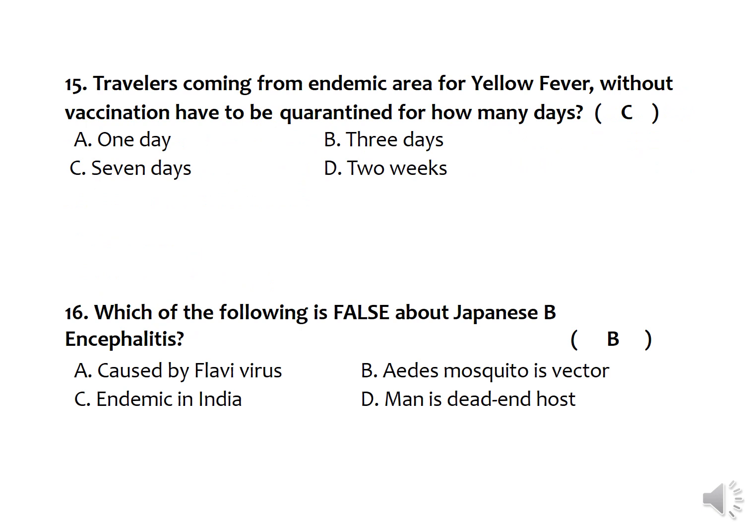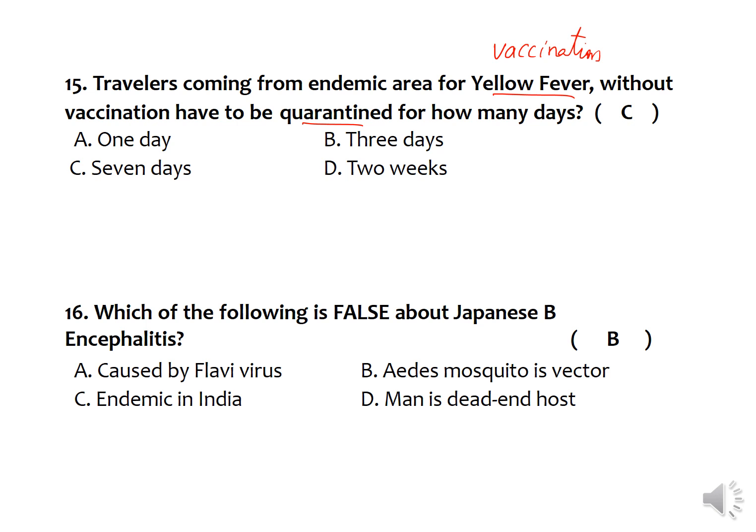Then travelers coming from endemic area for yellow fever without vaccination have to be quarantined for how long? So the yellow fever is an arboviral infection, which is not seen in India, but this disease is very common in certain countries like US. So those countries have made the vaccination against this particular disease, that is the yellow fever, mandatory.